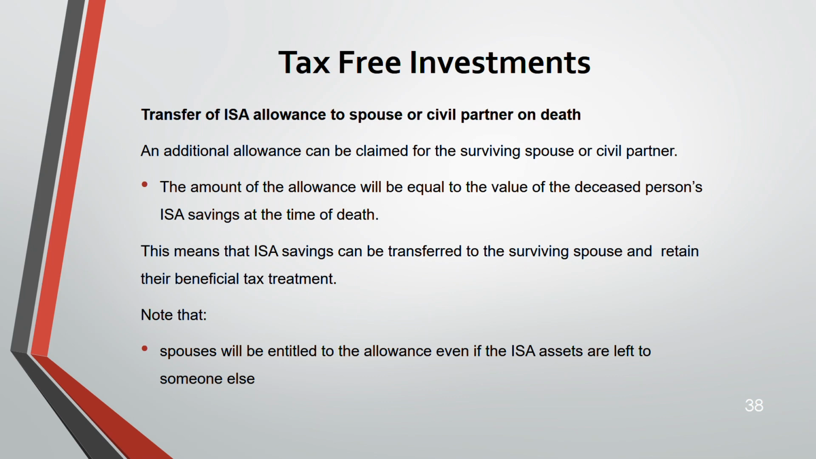But spouses will be entitled to the allowance even if the ISA assets are left to someone else. This is a good thing. ISA assets could be with anyone, but still the ISA allowance would be transferred to the spouse only. A claim must be made for the additional allowance. If you want to make use of the additional allowance, the surviving spouse has to make a claim.